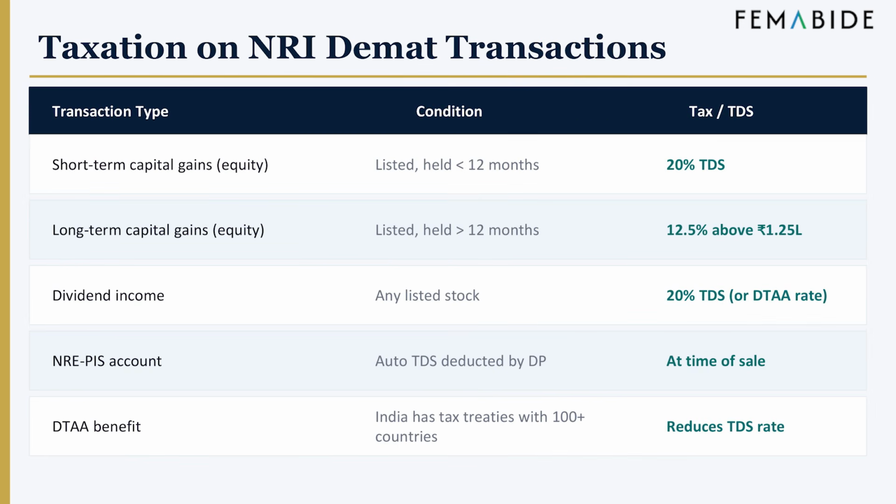Taxation on NRI Demat transactions. Tax treatment is as follows: short-term capital gains 20% TDS for holdings under 12 months, long-term capital gains 12.5% on gains above 1.25 lakh. Dividend income 20% TDS or reduced under DTAA. For NRE PIS accounts, automatic TDS at the time of transaction. DTAA benefits applicable based on country of residence. Tax compliance is automated in many cases, but understanding the structure remains essential.